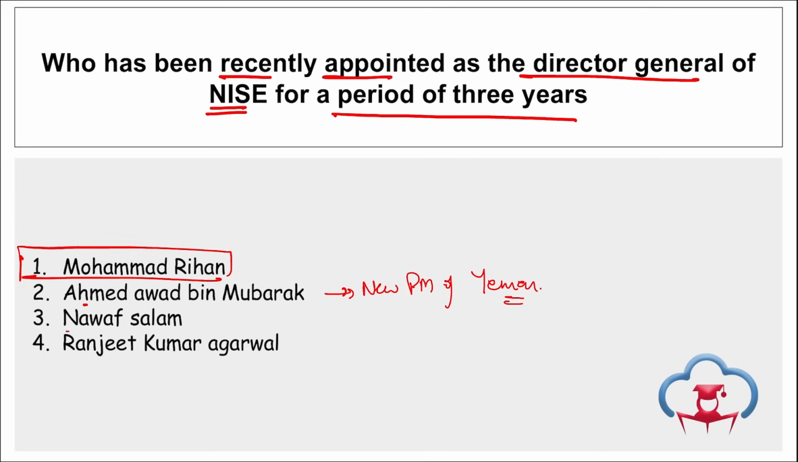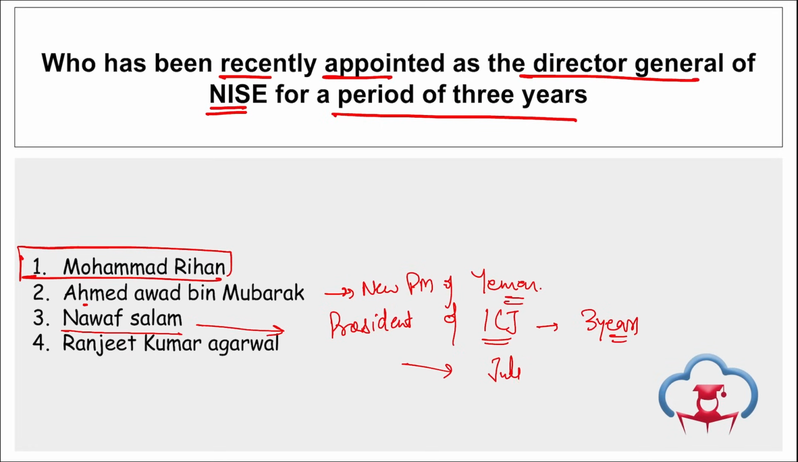Apart from this, if we talk about Justice Nawaf Salam, Justice Nawaf Salam is from Lebanon and he was elected as the president of the International Court of Justice. President of the International Court of Justice. Correct? Take a note of this. And he will be in this position for 3 years. Nawaf Salam succeeded whom? He succeeded Judge Joan E. Donoghue. Correct? And she was from USA.